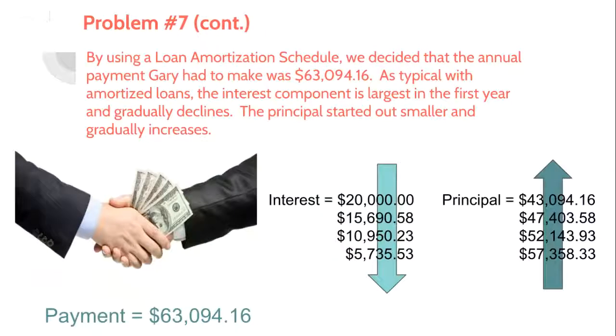As expected, the interest payment on the loan starts out large and gradually declines over the life of the loan. The principal payment on the loan starts smaller and gradually increases over the life of the loan.